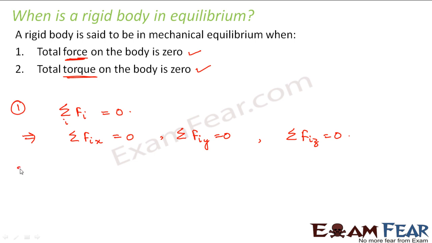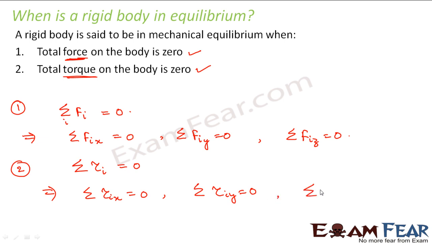Again, when I say that the total torque is zero, I mean that summation of torque i is equal to zero, which again implies that the summation of torque along the x-axis, y-axis and z-axis is zero. So for a rigid body to be in equilibrium, these 6 mathematical equations should be satisfied. Only then do we say that a rigid body is in mechanical equilibrium.